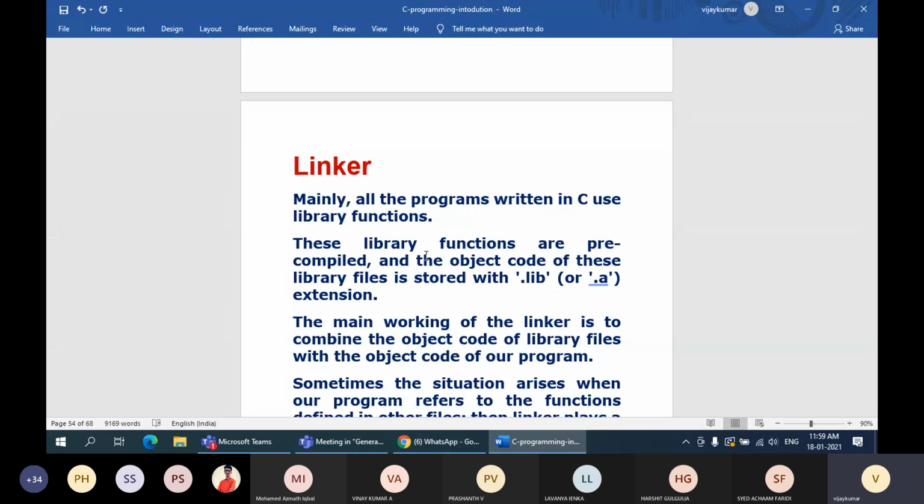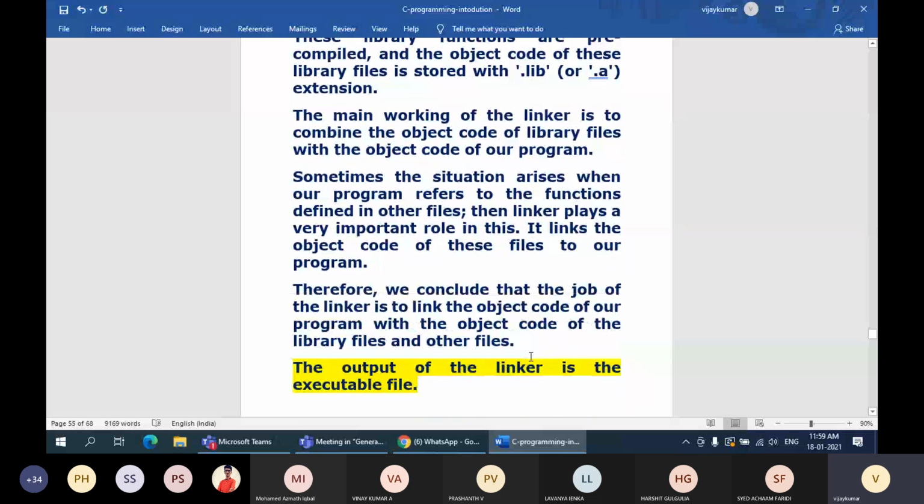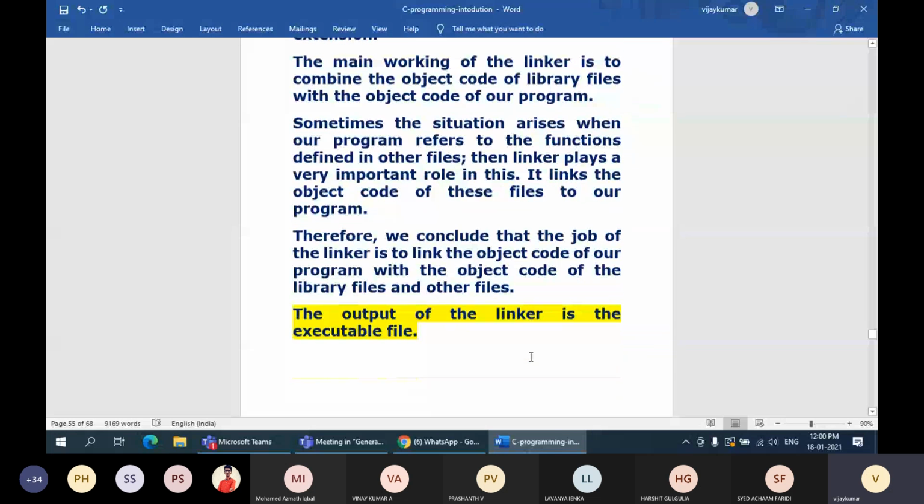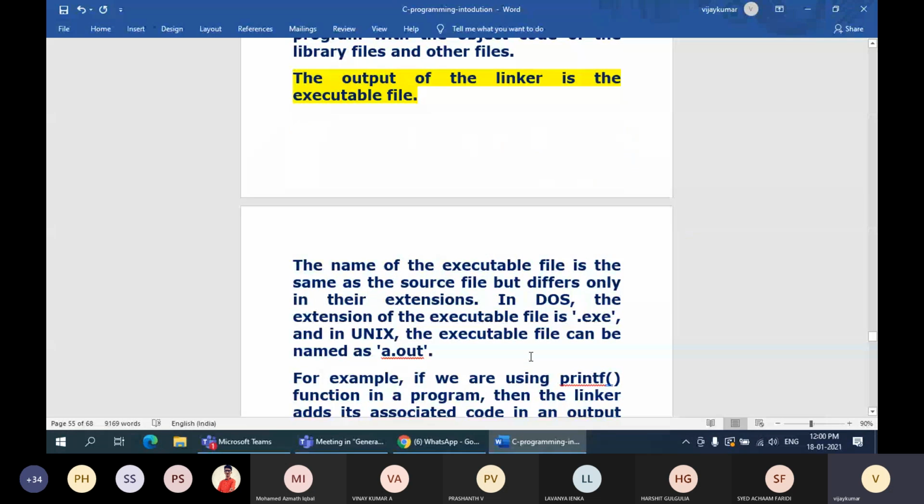If you make use of math.h, all mathematical functions which have been pre-implemented should be linked to your program. So once the linking of library files is over, your file for execution is ready, with the .exe extension, which can be executed in your system. Am I clear, guys?